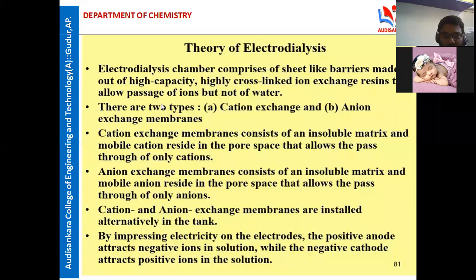There are two types: cation exchange and anion exchange membranes. Cation exchange membranes consist of an insoluble matrix, a polymer, and mobile cations.